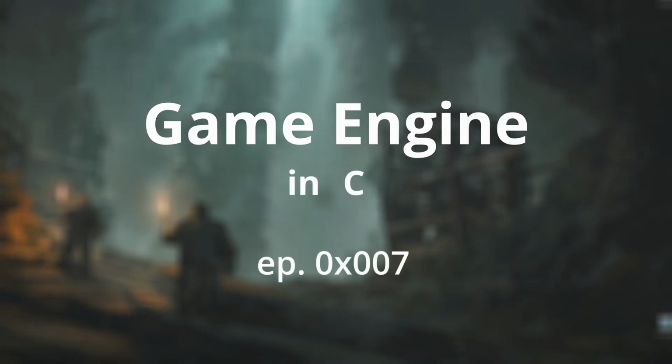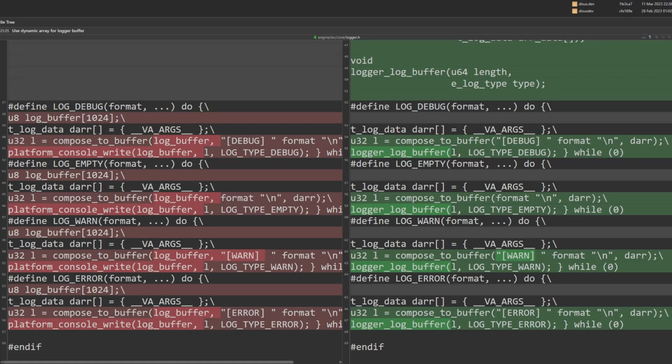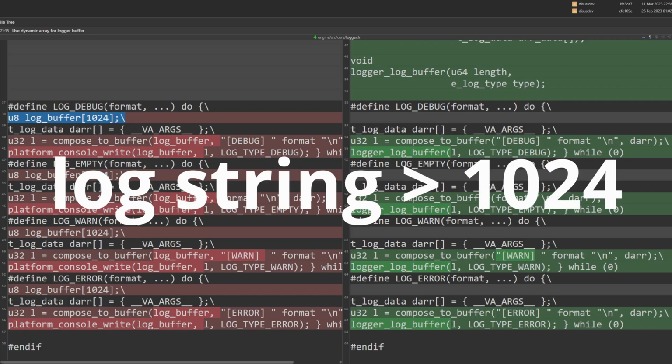In this episode of the Game Engine series, I will go through the changes that I've added to make the logger work with a dynamic buffer. The reason for this is to get rid of statically allocated arrays, as it's not surprising that logs can be longer than 1024 characters.